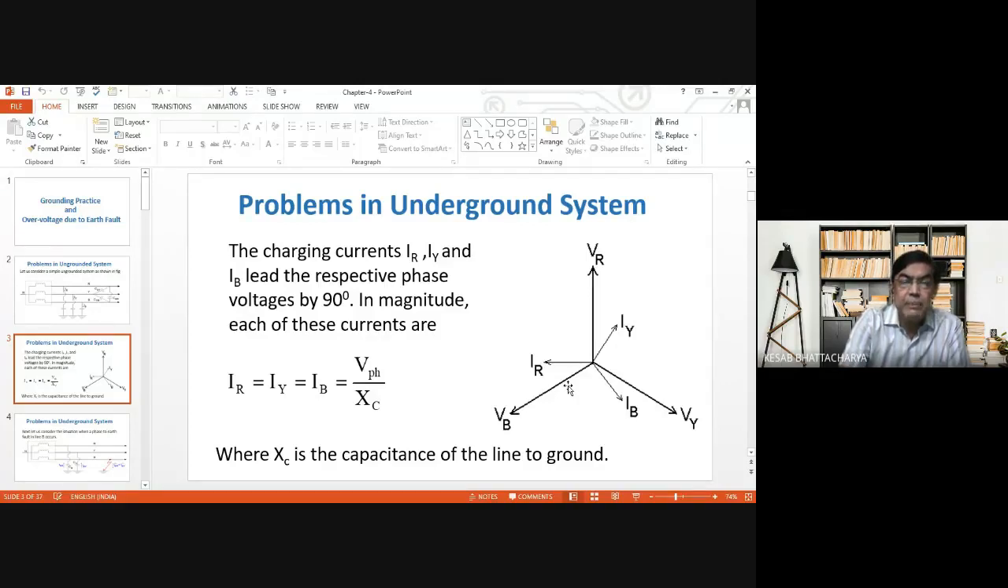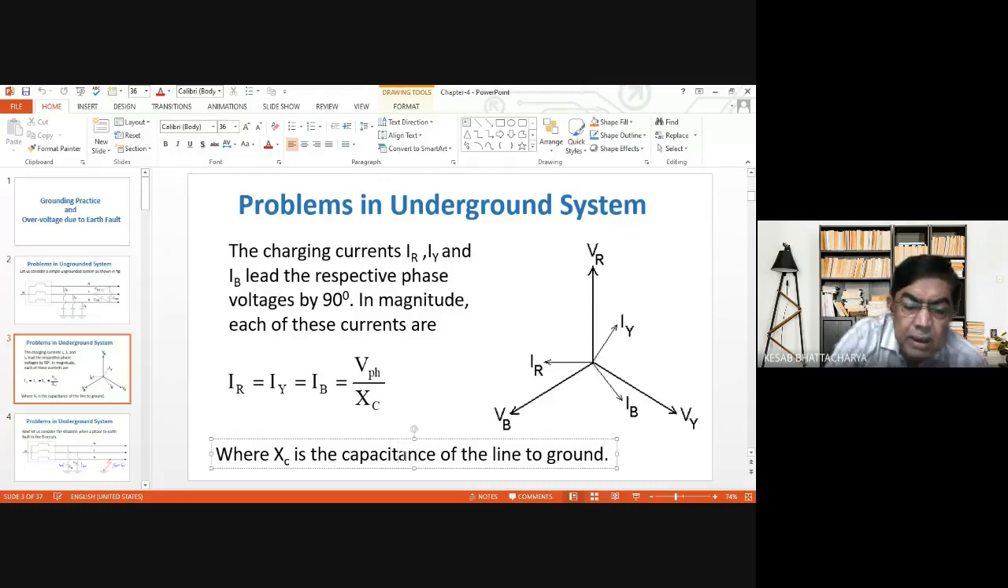Now, obviously, the magnitudes of these currents will be equal, and they will be displaced from each other by 120 degrees, and their magnitudes can be computed like this: V phase by XC, where XC is the capacitive reactance of the line to ground. Let me make this correction.